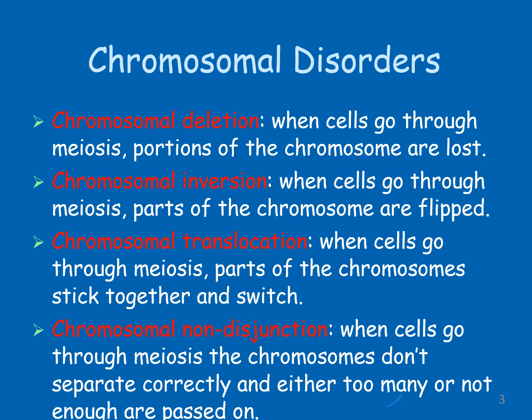Then one more is chromosomal inversion. Inversion means a small piece of a chromosomal arm is broken, turns around 180 degrees, and rejoins at the same place.